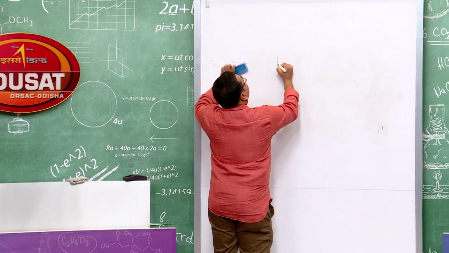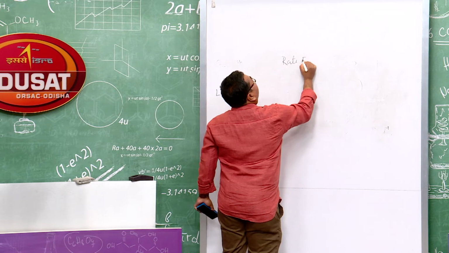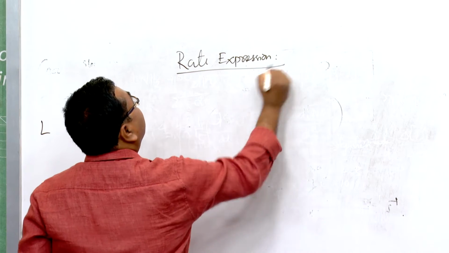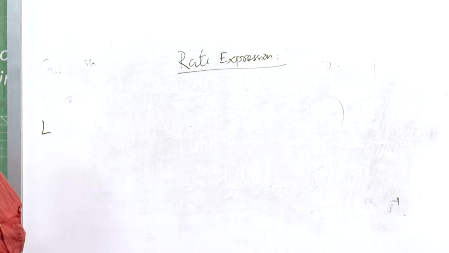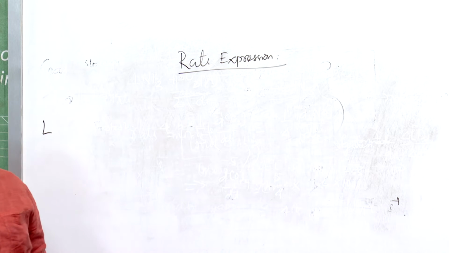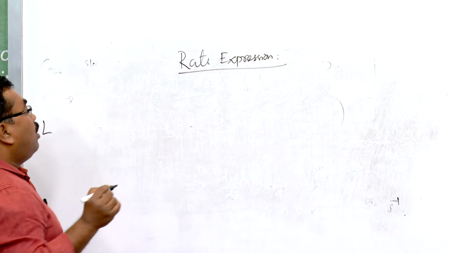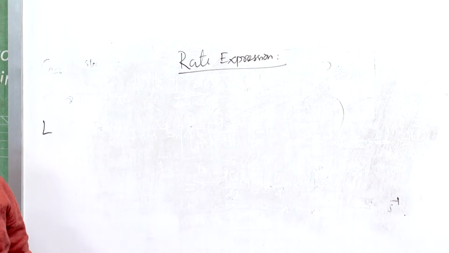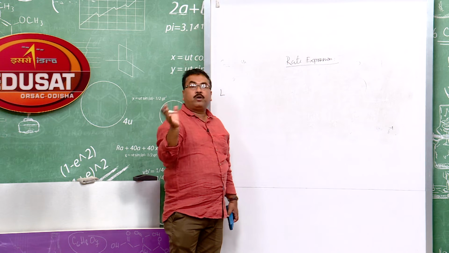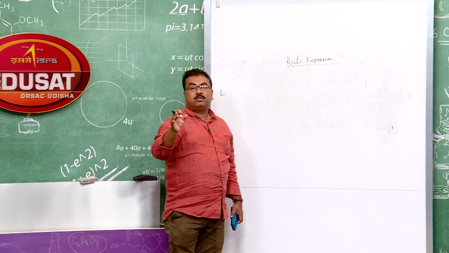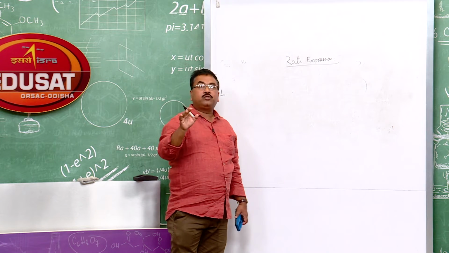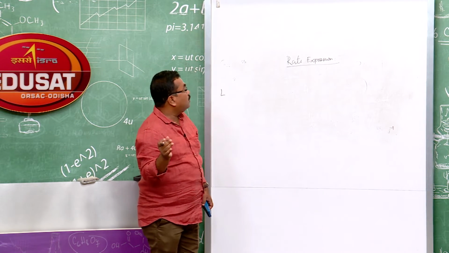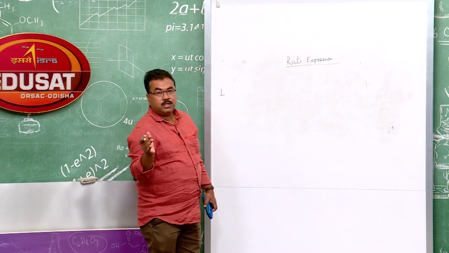What is rate expression? You all know the law of mass action. The law of mass action says that the rate at which a chemical reaction proceeds is proportional to the product of the molar concentrations of the reactants, each raised to the power equal to the stoichiometric coefficients of the reactants in the balanced equation.